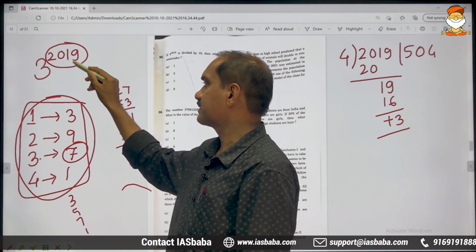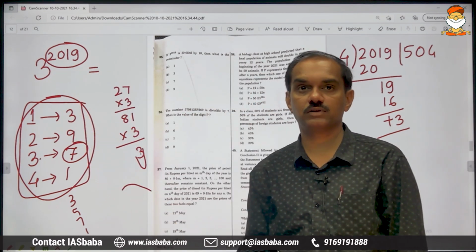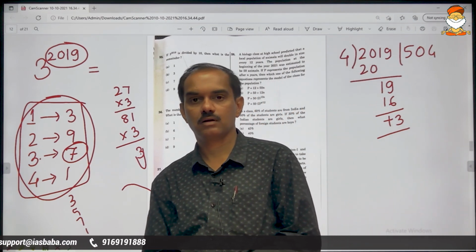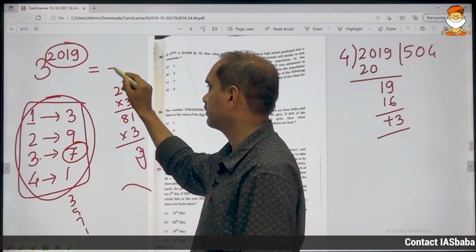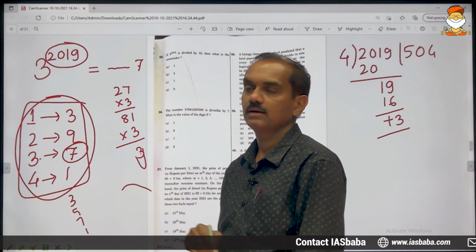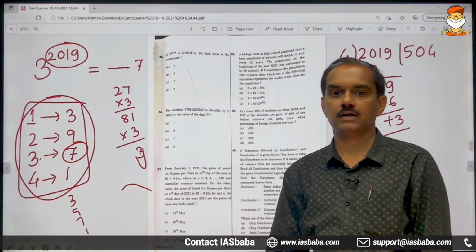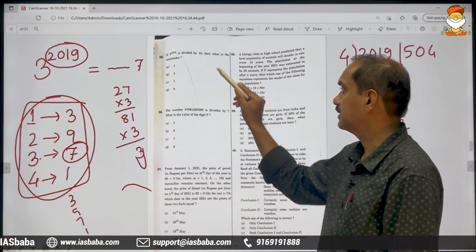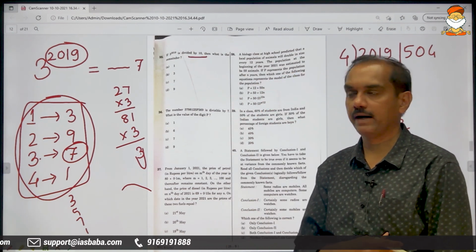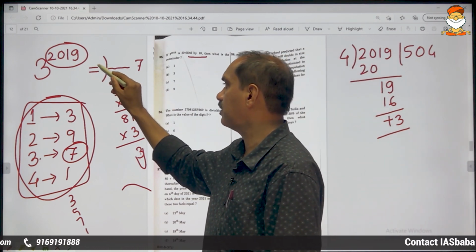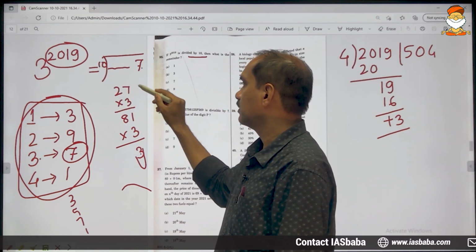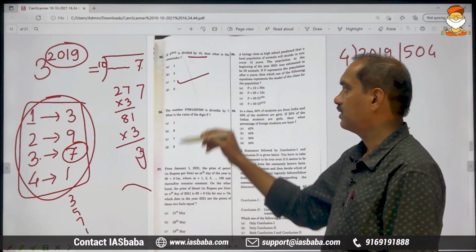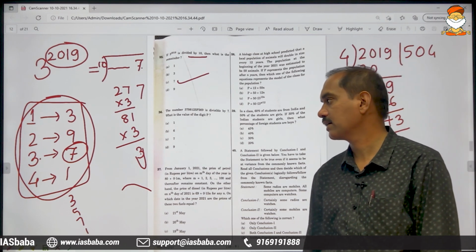If you simplify this, if you multiply 3, how many times? 2019 times. You will come across one big number which is ending with 7. Too big a number, obviously, but definitely 7 will be in the end. And he is asking us to divide that number by 10. If you divide this bigger number by 10, naturally 7 will remain in the end. That is the remainder that we get. So the third option, 7, is the final answer.